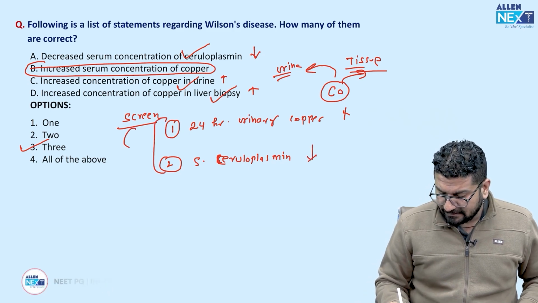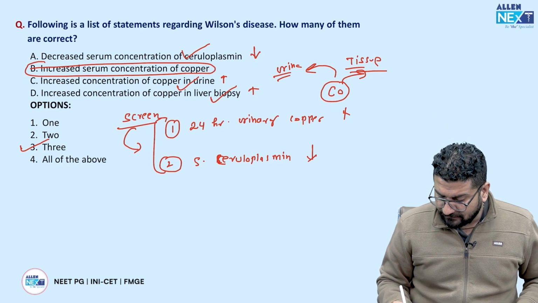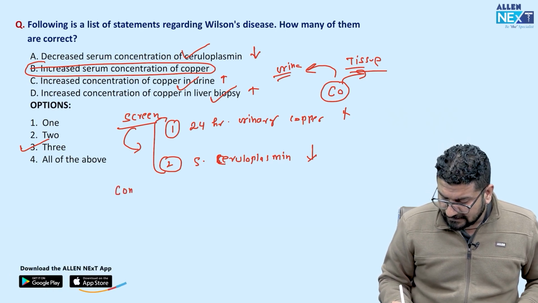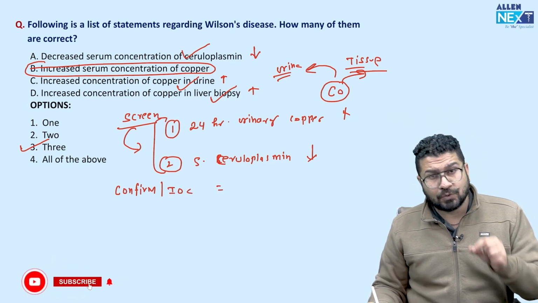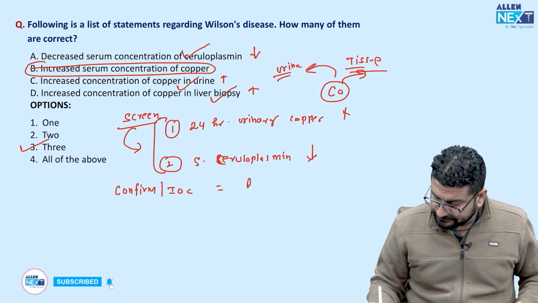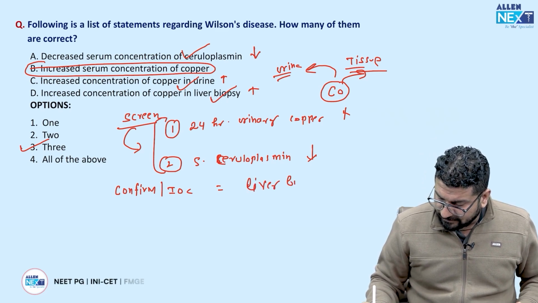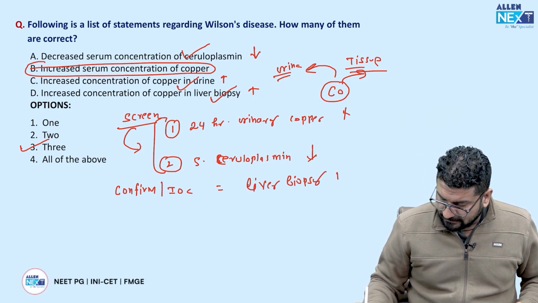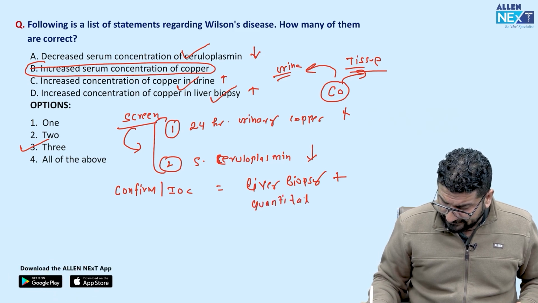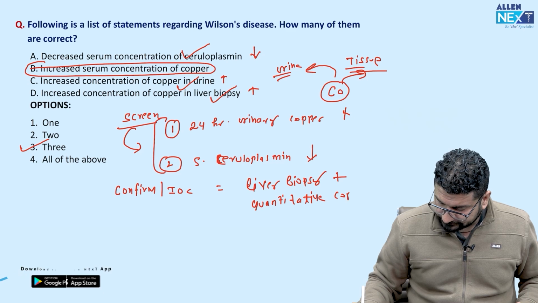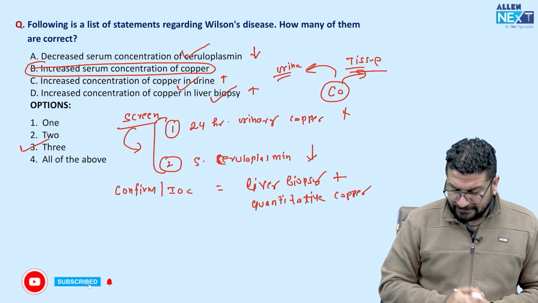So ceruloplasmin will be less. But remember, gold standard test to confirm, or investigation of choice, will be a liver biopsy and quantitative copper estimation. So this will be liver biopsy plus quantitative. आपको लीवर के अंदर देखना है कितना कॉपर है, क्वांटिटेटिव कॉपर. So here answer is 3.